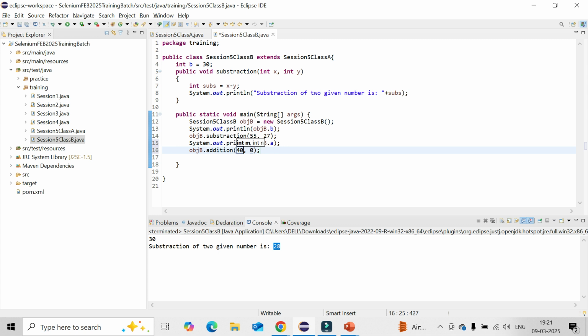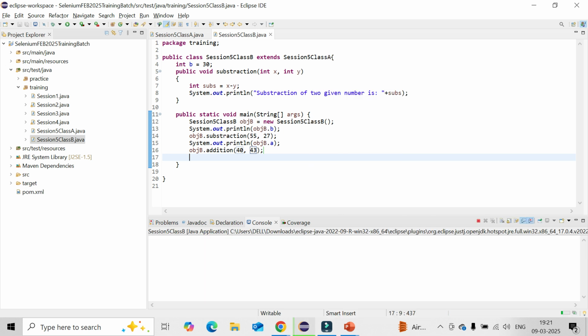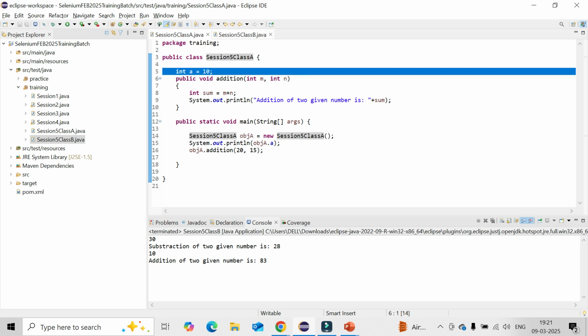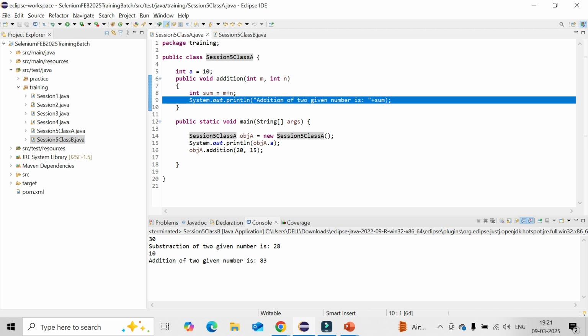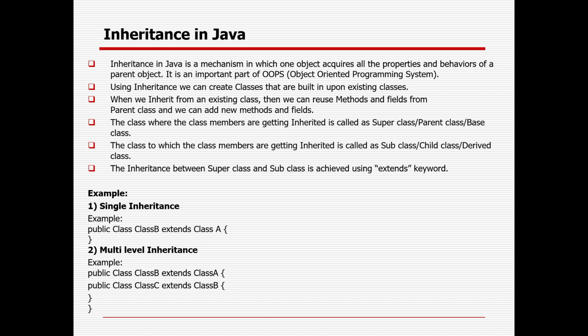So I can give any variable, say 40 and 43. That is fine. Now if you want to run it, it will work. There is no worry, because I have established the parent-child relationship. So object A is calling from the parent class, value is 10. And the second one, addition, is also calling from the parent class. Addition of two given numbers is 83. Why? Because 40 plus 43 is the addition. So that is the way it is called single inheritance. So multi-level inheritance I can also do.